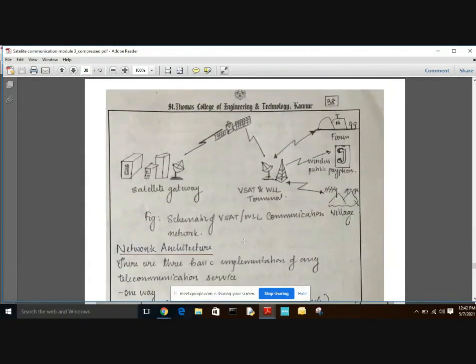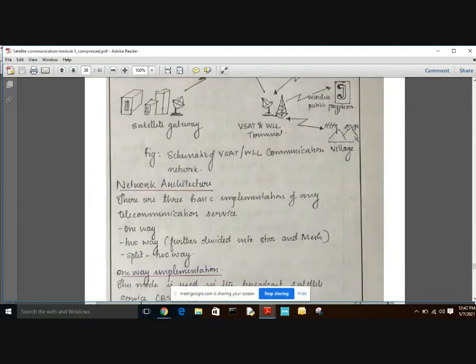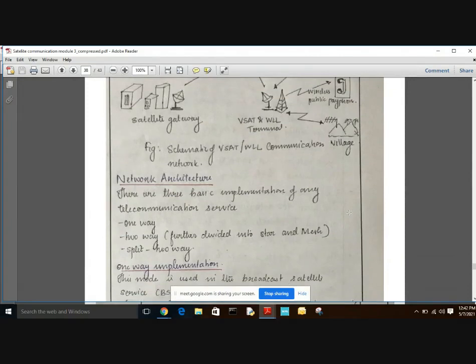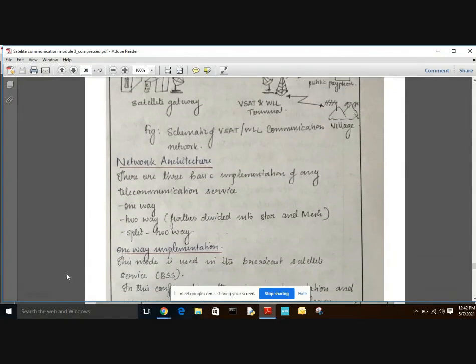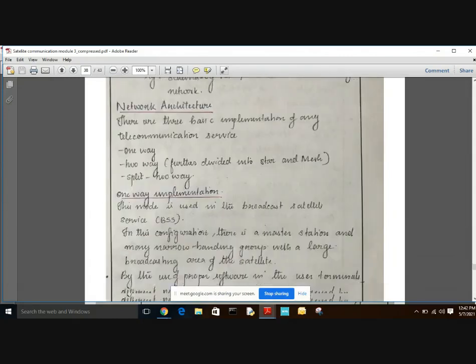Here we can see a schematic of the VSAT WLL communication network. The satellite gateway is our control station hub, and from the VSAT there is direct communication with the farm, wireless payphone, villages, etc. The VSAT architecture can be defined as network architecture, and there are three basic implementations of telecommunication services. The first is one-way, the next is two-way, further divided into star and mesh, and the third is split or two-way.